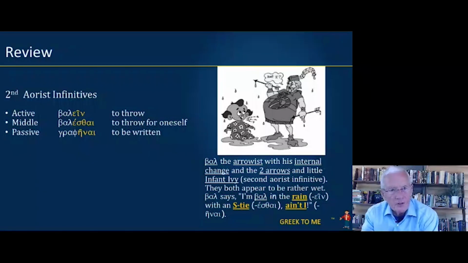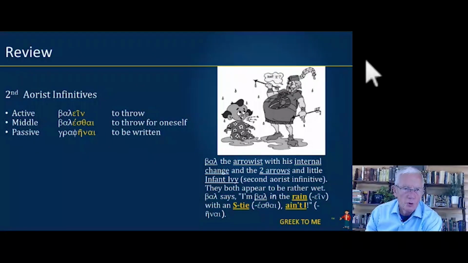Now, the second aorist infinitives, let's say these together. Balein, balesthai, graphenai. All right, what do we notice about the active and the middle? We have an internal stem change, and then in the passive we switch to the verb graphenai, and characteristically there's no theta here.